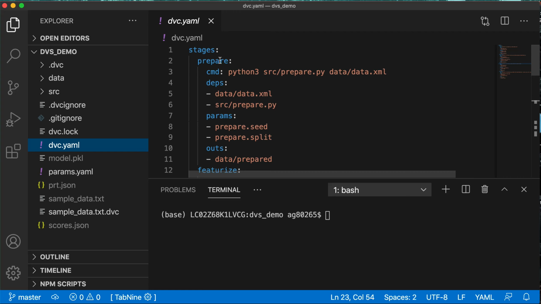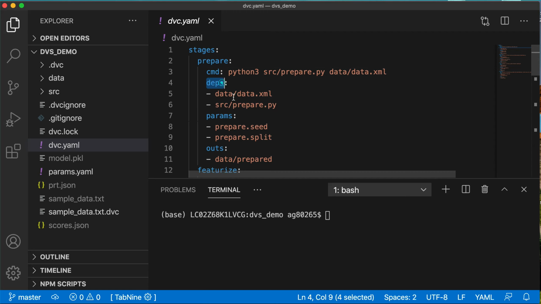Let's check out one of the stages, the prepare stage. This means the data preparation is involved in this stage. It has a cmd attribute. Cmd means the command to run that stage. So it has this command python3 source/prepare.py, and it takes a command line argument data.xml.